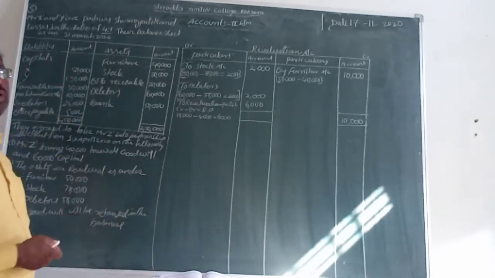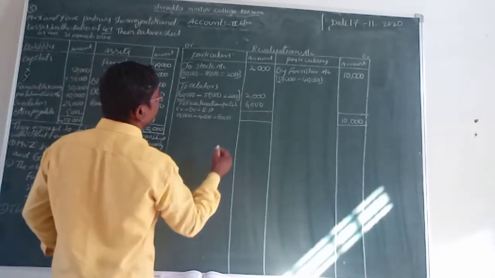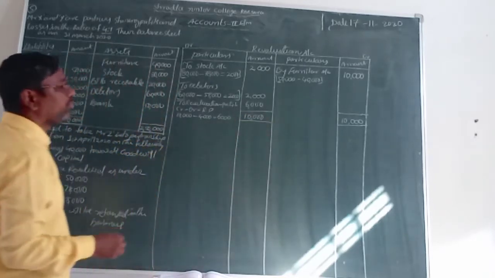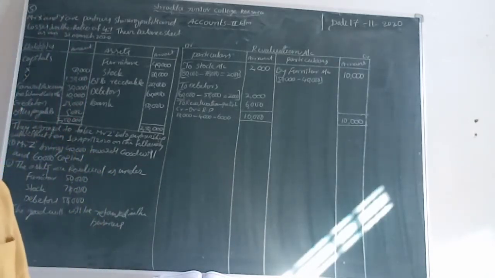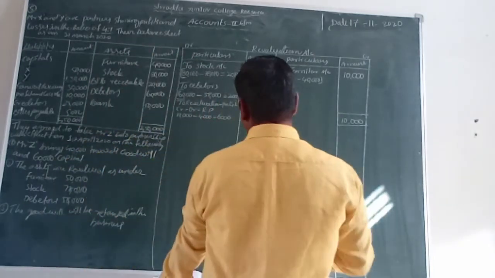Now what is the total amount of the revaluation account debit side? 4, 2 plus 2 is 4, plus 6 is 10. So debit value is 10,000 rupees and credit value is also 10,000 rupees, isn't it? This is the revaluation account.